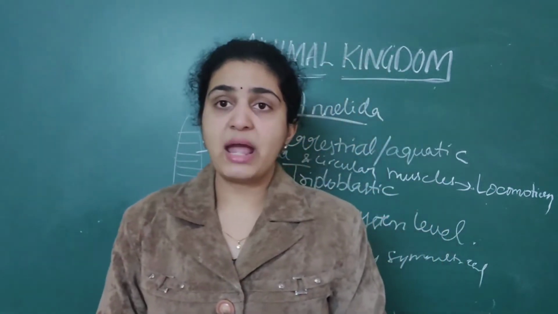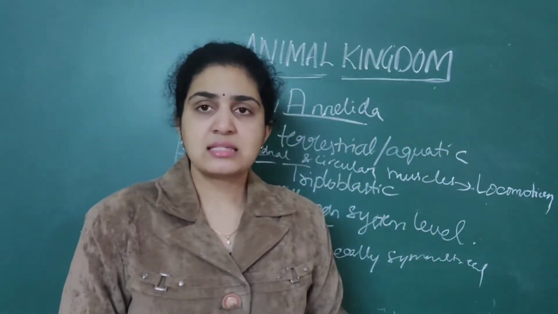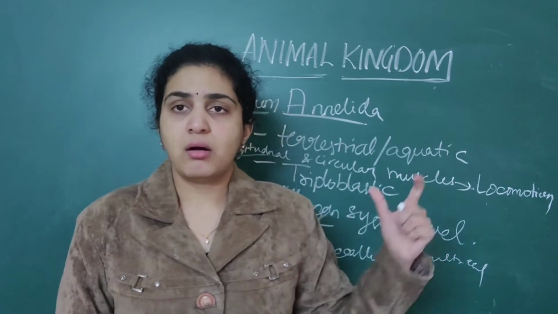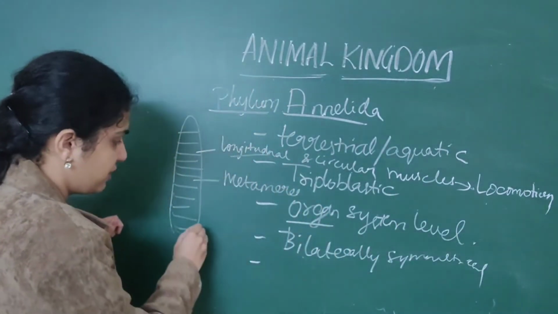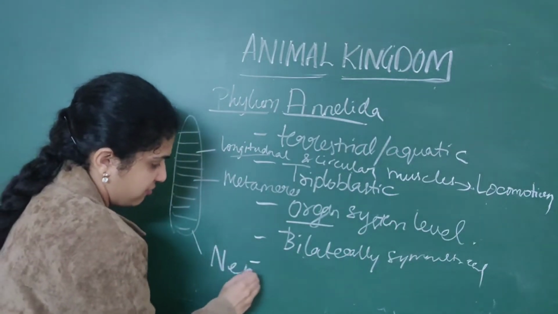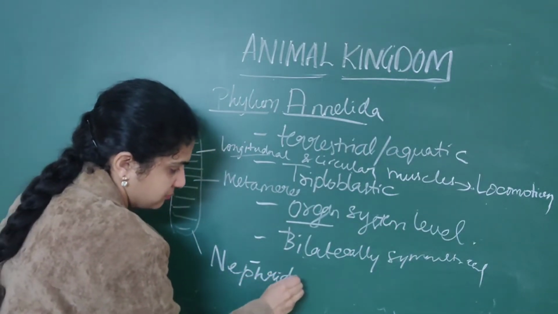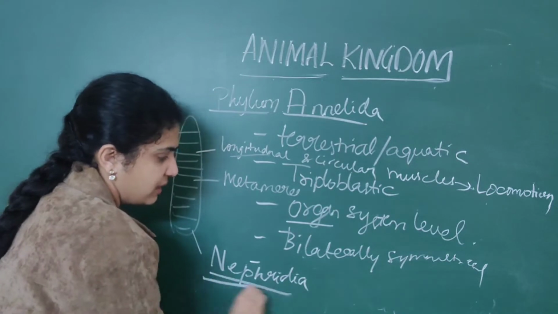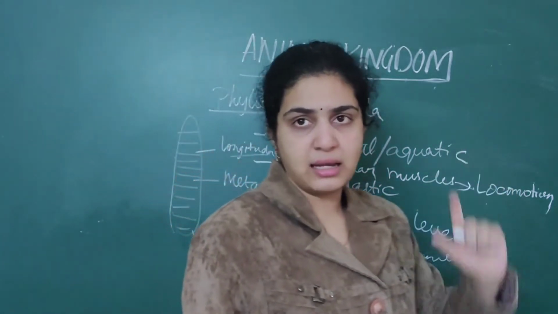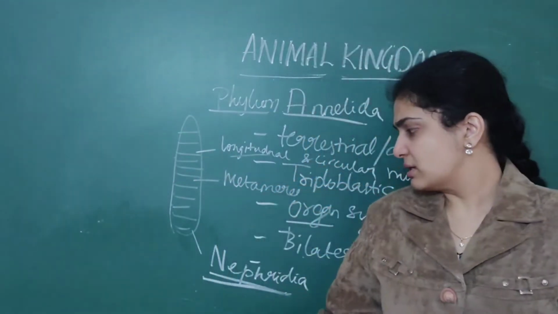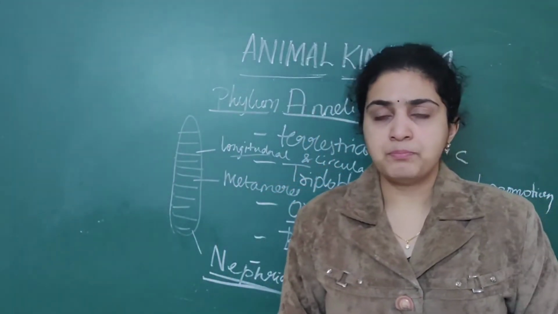Next, when we come to the excretory system, excretory organs are present. They are also called nephridia. So nephridia are the excretory organs of the phylum Annelida.